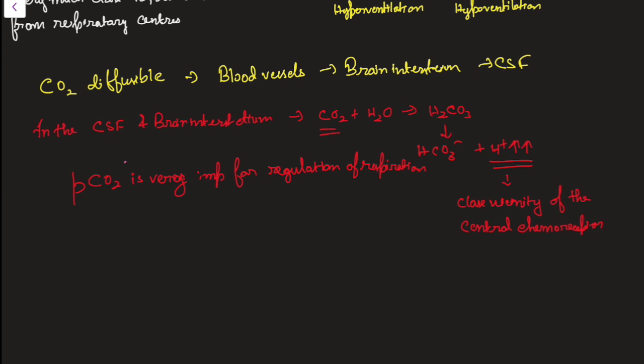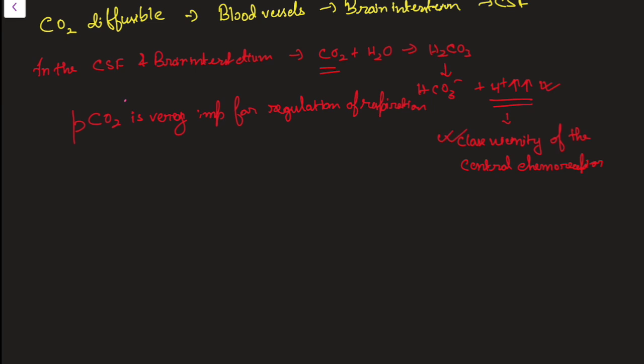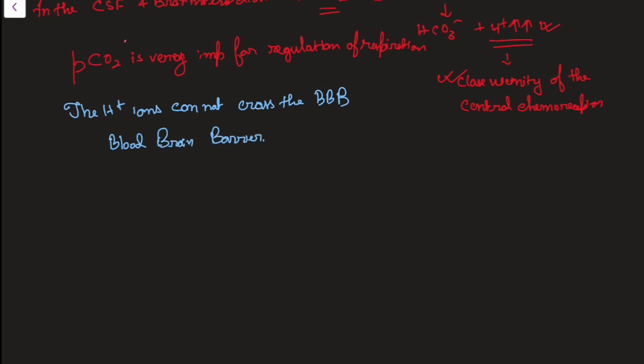However, you might argue that this H plus ion, which can be produced from different sources, can also stimulate the central chemoreceptor. However, it is not so. What is the reason behind it? The reason is very simple. The H plus ion cannot cross the BBB. What is this BBB? Blood brain barrier. So they cannot directly stimulate the central chemoreceptor.